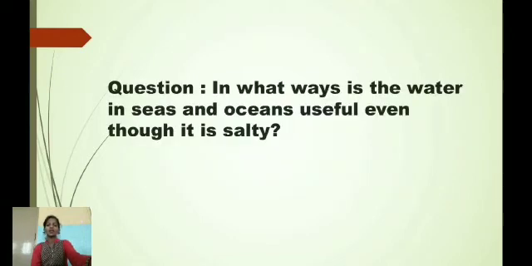There is one question on page number 4 in your textbook. Let us see the question. In what ways is the water in seas and oceans useful even though it is salty?